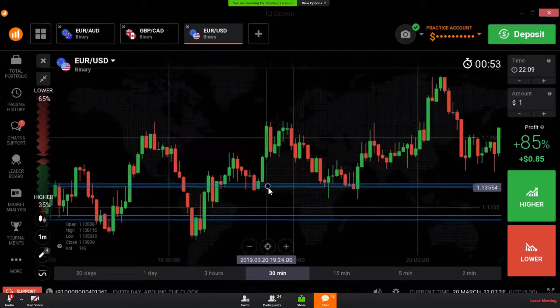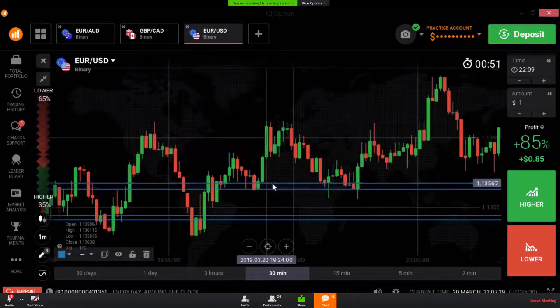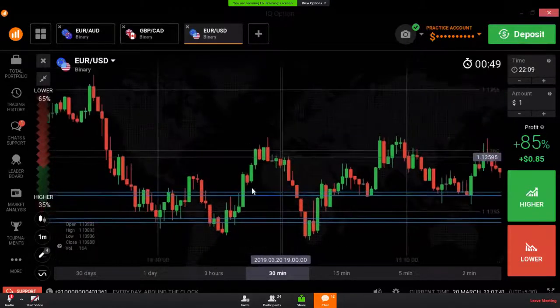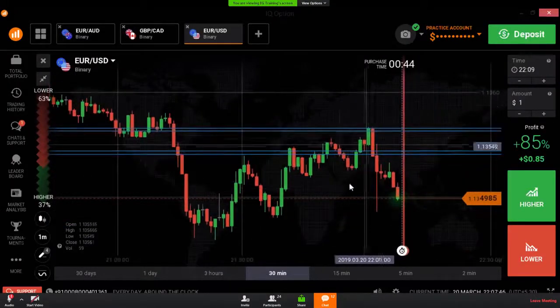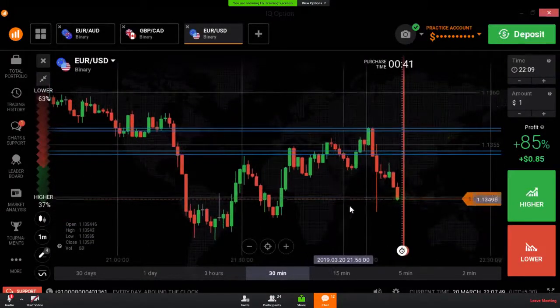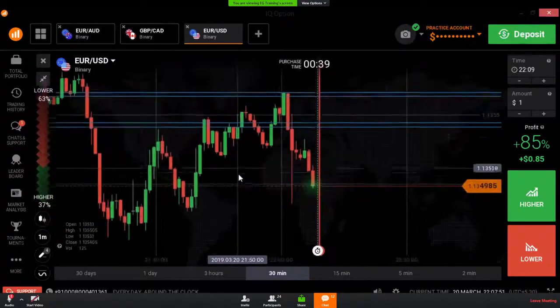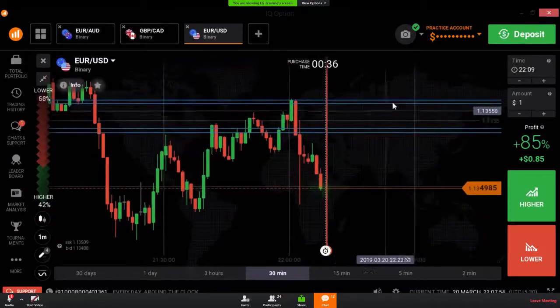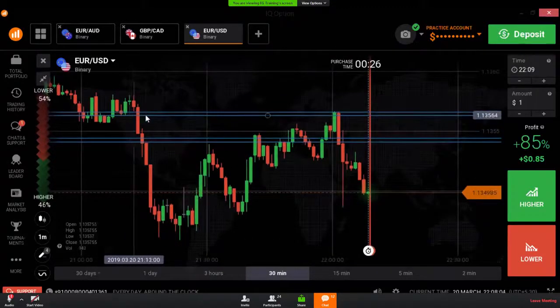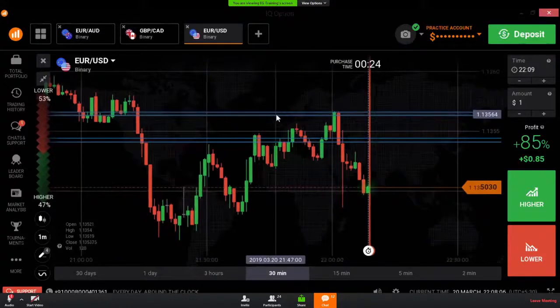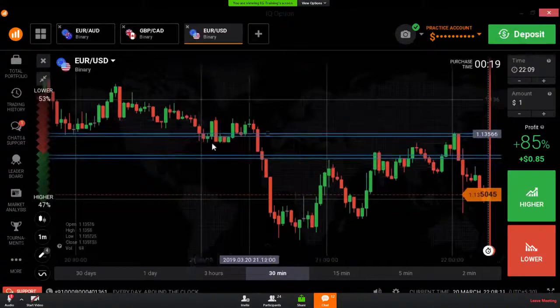I'm going to adjust the level. This level, most of the time the market is respecting this level. So we can trust this level. Again, if the market comes to this level, it may reverse. There are more chances to reverse because this is a strong support and resistance level. Almost every time, the market reversed from this level.